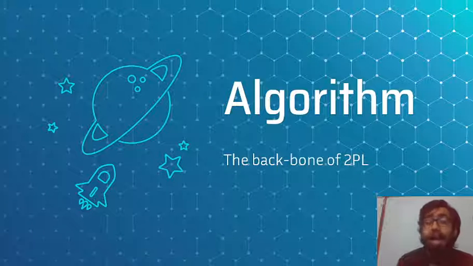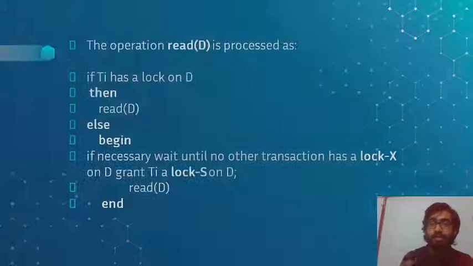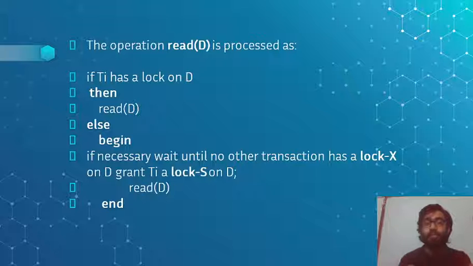And now we are going to discuss the basic algorithm that is running behind the two-phase locking. But before understanding the algorithm, we need to understand a few things. On a transaction, we only perform read operations and write operations.